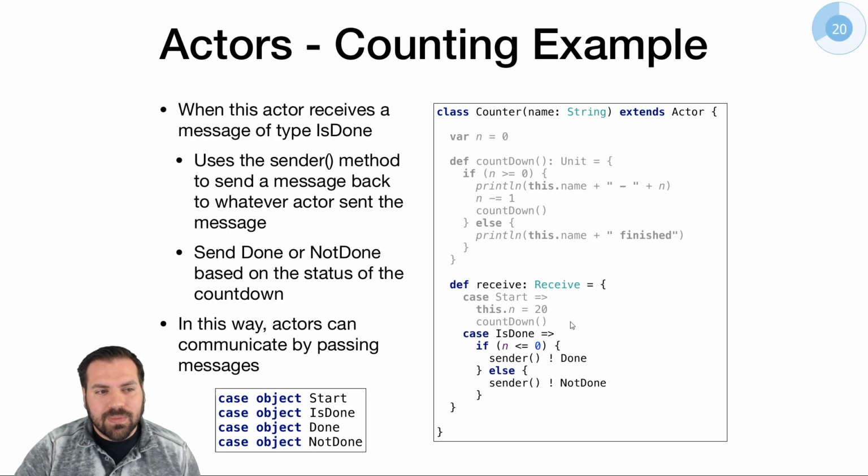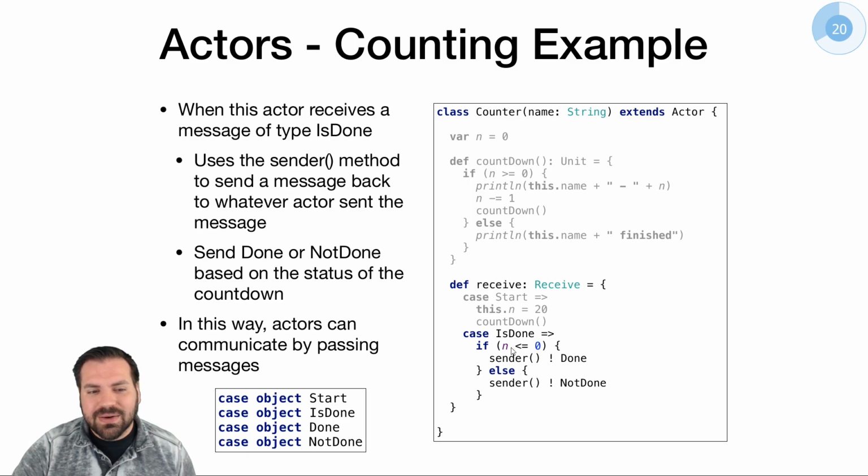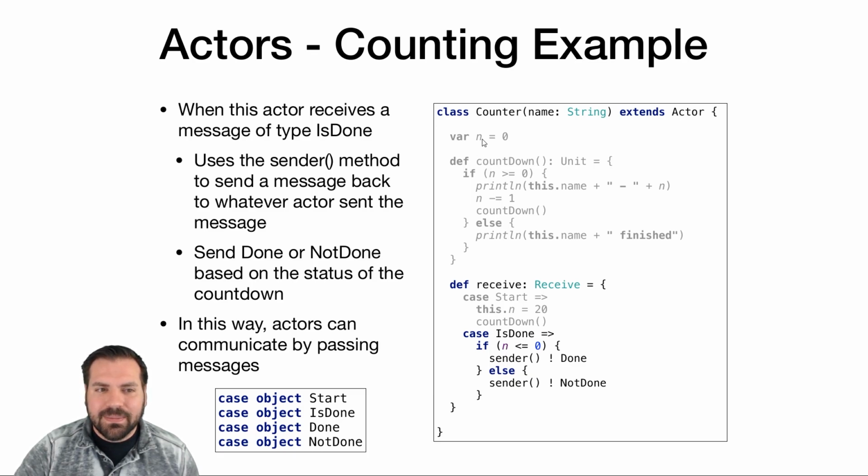So when we receive a message IsDone, we're going to check the state variable n. Oh, actually, we couldn't do the IsDone. We do rely on state here. This example does rely on state, doesn't it? For the IsDone message, we're going to check n. If it's less than or equal to 0, we're going to send to the sender. Whenever we receive a message, we always have access to the sender.